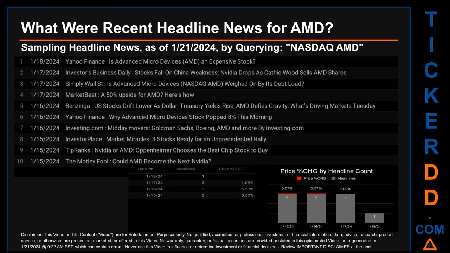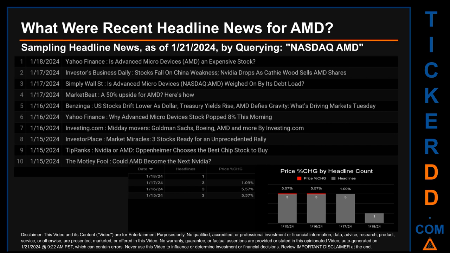Today, Sunday, January 21, 2024, I sampled one of our news aggregators for latest headlines for this ticker. I did so by searching specifically by a keyword that may appear, broadly, in the title or the body of discoverable news articles. The keyword that I used was a combination of the exchange and the ticker symbol, NASDAQ: AMD. The results show 10 unique headlines, published across 4 unique dates.